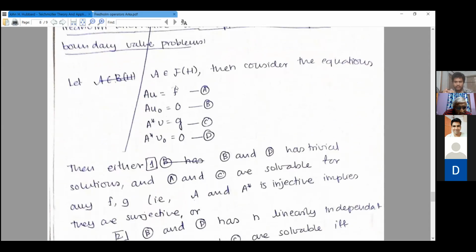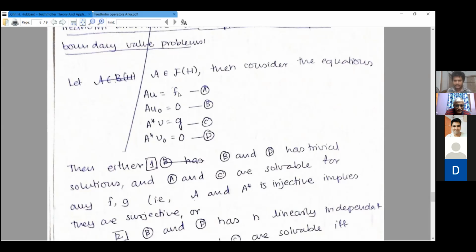So what we have is that if A is known to be Fredholm, then... Can you go a bit slowly? Sure. So A is a Fredholm operator, and suppose A is also a differential operator. You need to solve the differential equation: you need to find a function u such that A applied to u is equal to f. Essentially, you need to show that this map A is surjective.